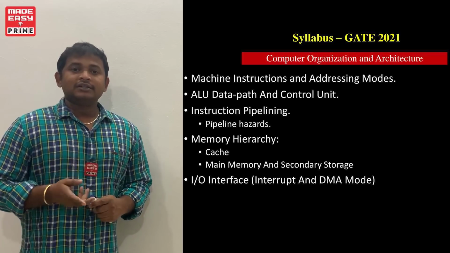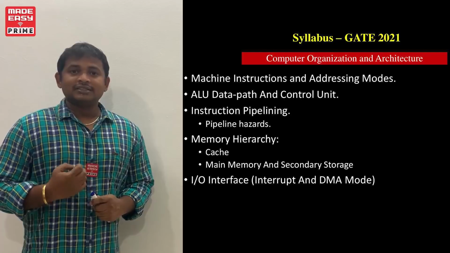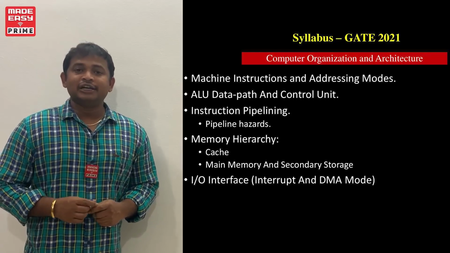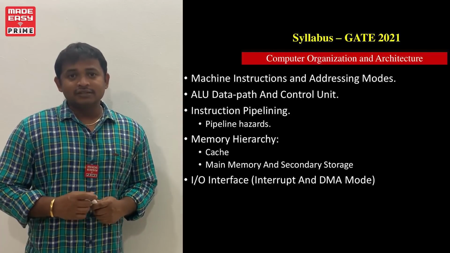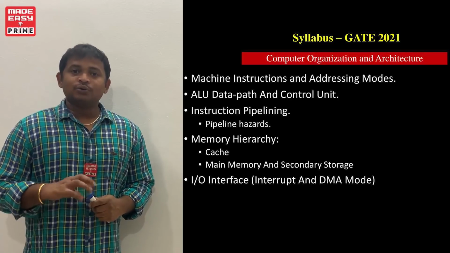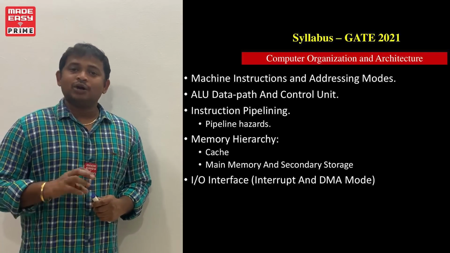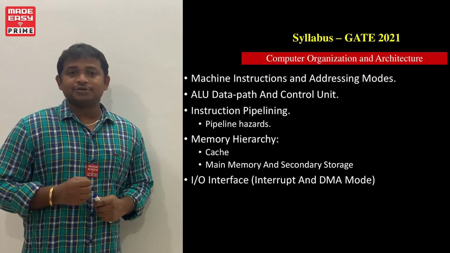These different CPU structures are classified based on the ALU data path. That means how the ALU accepts the data and how the ALU processes the data. After the processing, how the result is stored in the system.